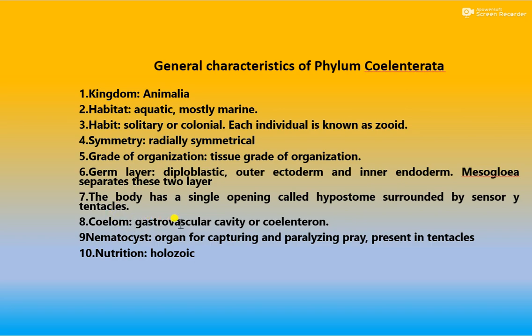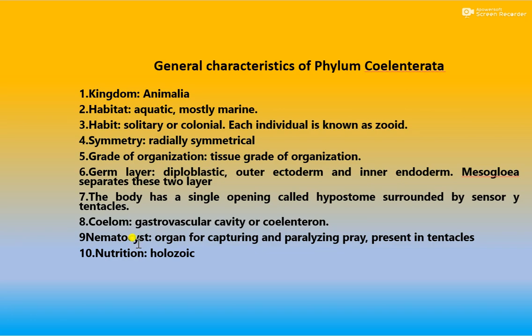Coelenterata has one coelom also, called the gastrovascular cavity or coelenteron. Nematocysts are also present in Coelenterata.